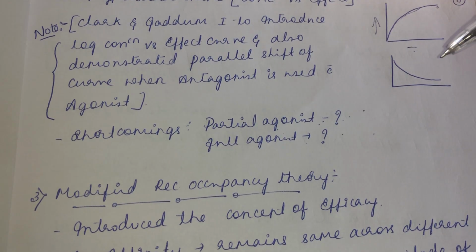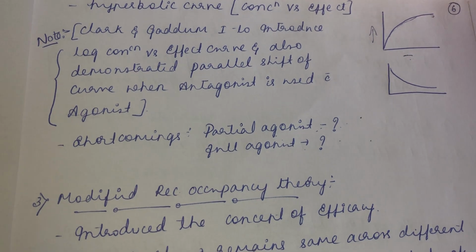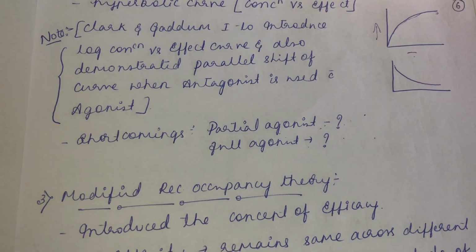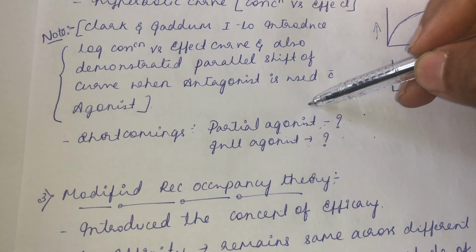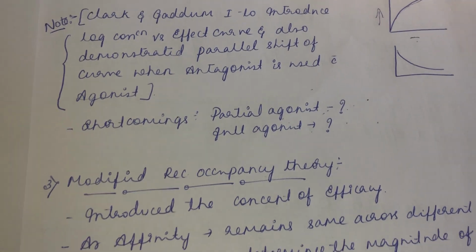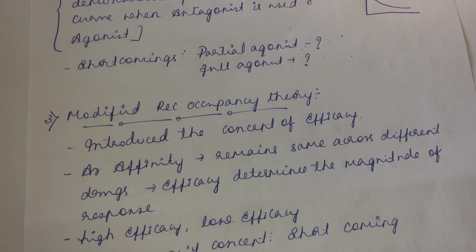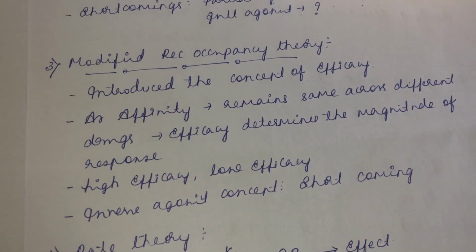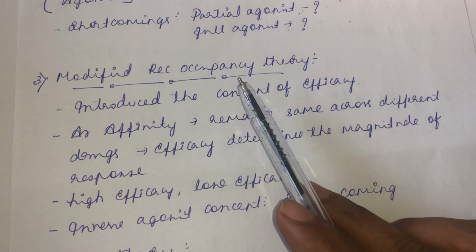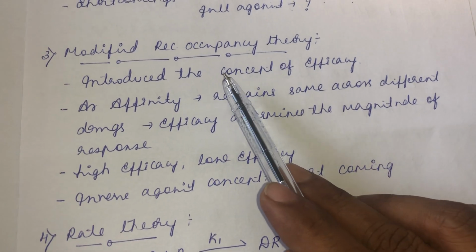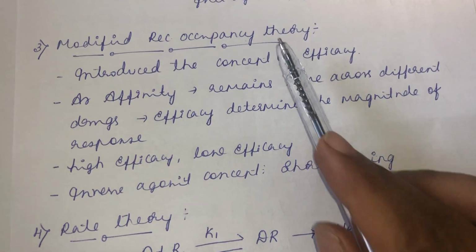But this receptor occupancy theory is telling you a different thing. The response purely depends upon the number of receptors it occupies. So there are some shortcomings, and again a new theory has been postulated. The new theory was the modified receptor occupancy theory, to overcome the shortcomings of the receptor occupancy theory. Here they introduced the concept of efficacy.